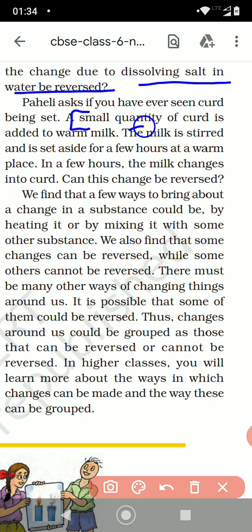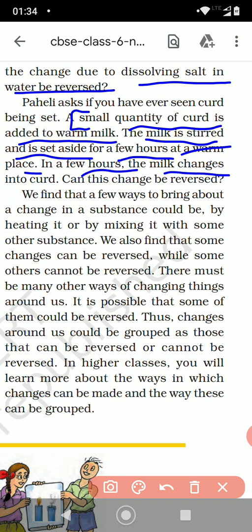A small quantity of curd is added to warm milk. The milk is stirred and set aside for a few hours at a warm place. In a few hours, the milk changes into curd. Can this change be reversed? So, setting of the curd.